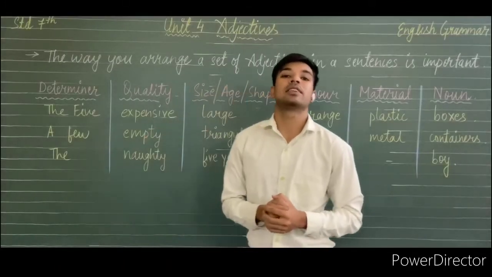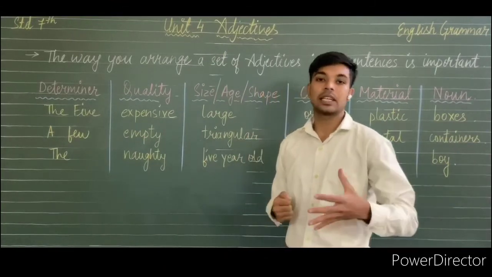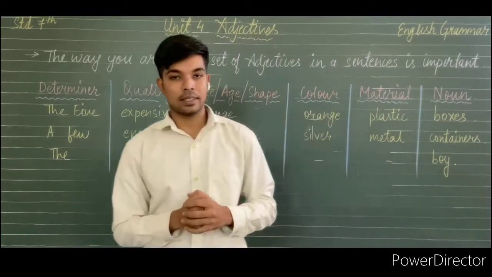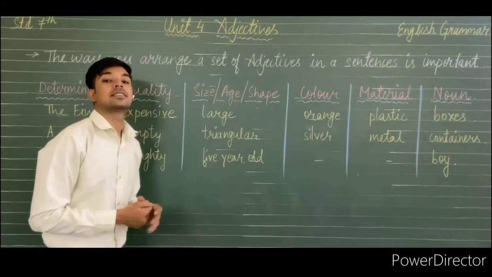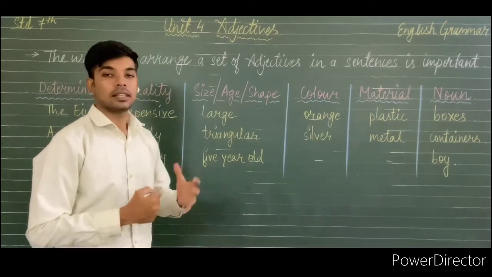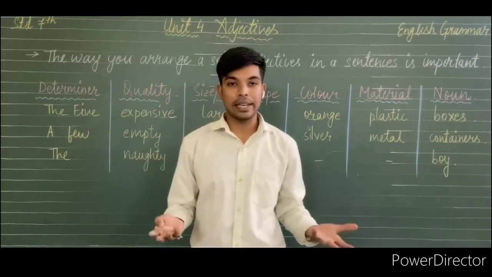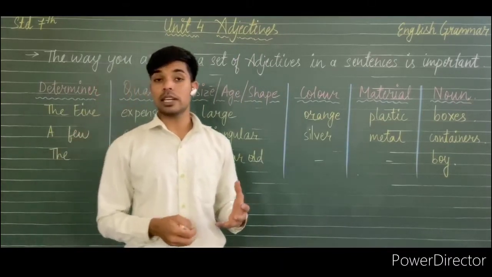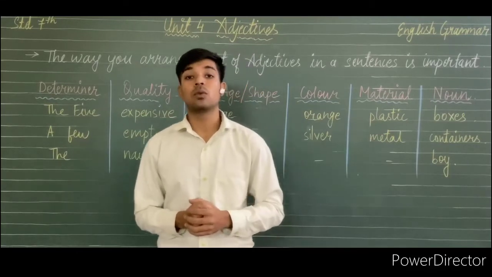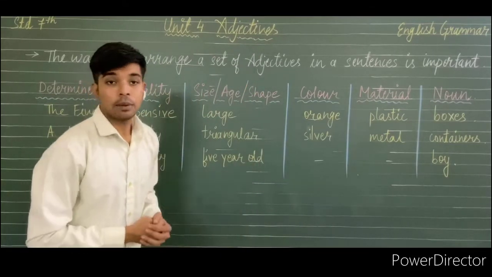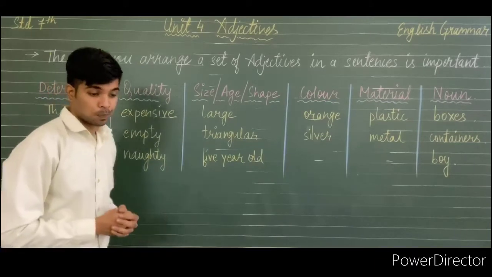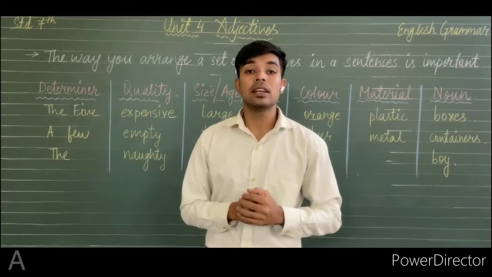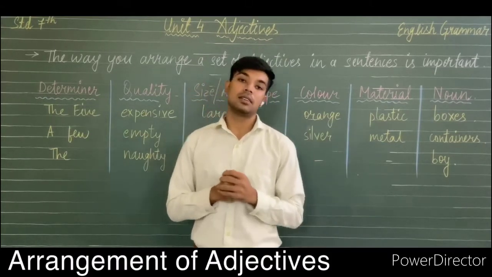Now we have discussed what an adjective is. An adjective is a describing word which describes the noun in a sentence. We also discussed that there are 7 different types of adjectives: adjective of quality, adjective of quantity, adjective of numbers, demonstrative adjective, distributive adjective, interrogative adjective, and possessive adjective. It is also important to arrange the adjectives in a proper order in a sentence.